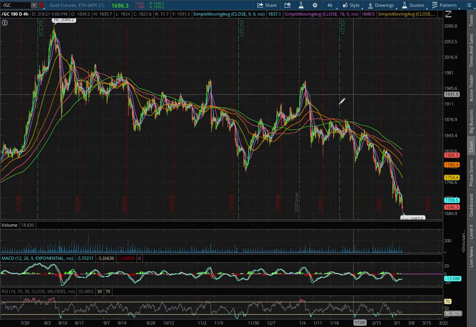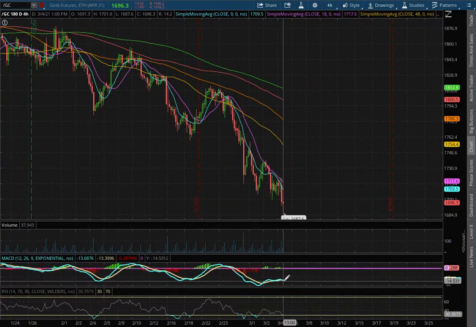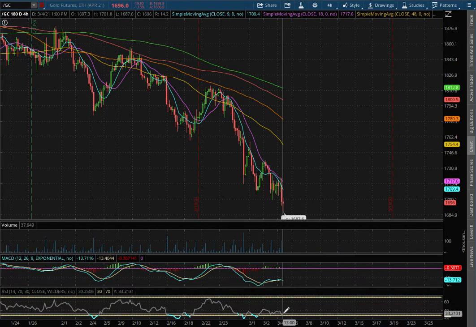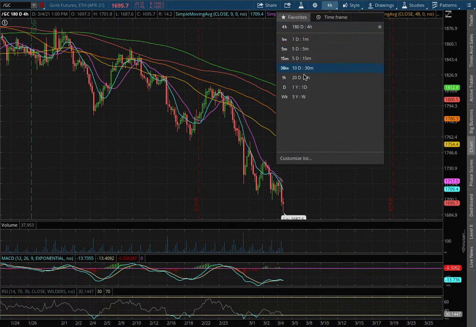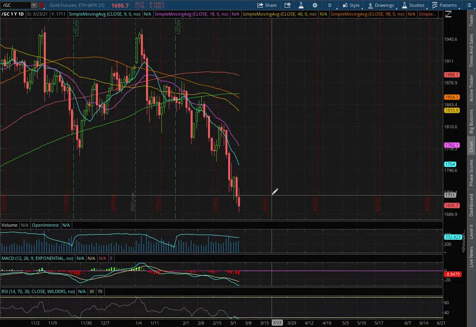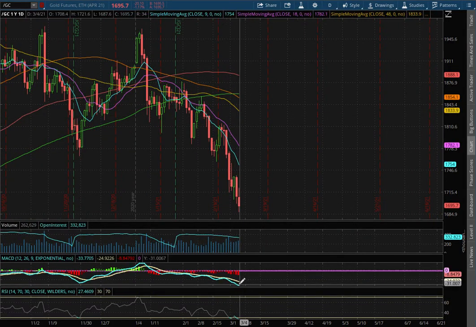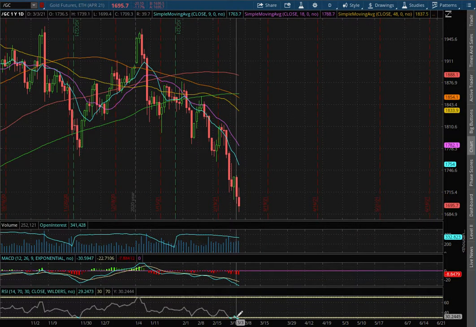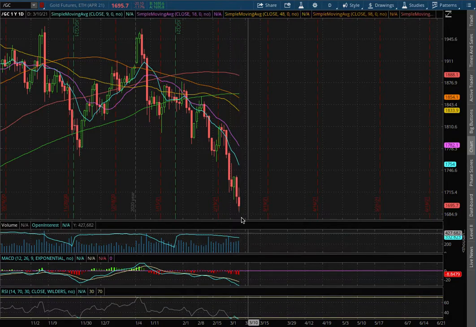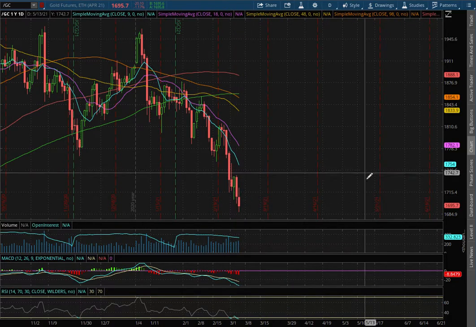As we extend that further to the 4-hour chart, we remain in negative MACD and we're seeing signs of it diverge once more, and we're at oversold condition with the RSI. As we extend that to the daily chart, we remain in negative MACD, seeing no signs of it converge there, and we're at oversold levels with the RSI. We continue to make lower lows and lower highs.